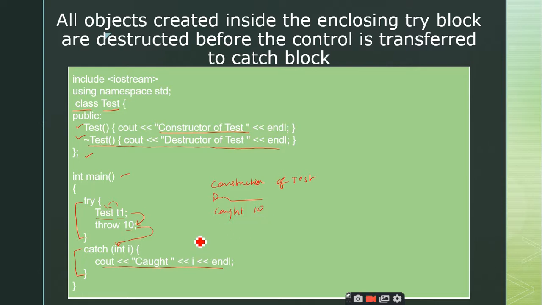That's it. You can observe here that while you are creating an object of class test, the constructor is invoked, and while you are executing this throw, when you are coming out of this try block, every object that is created will be destroyed. We can check that by using the concept of destructors. So when the throw is executed, the compiler will directly execute this destructor and this statement will be printed. By this you can come to know that the object T1, created inside this try block, is destroyed. Is it clear up to this point?